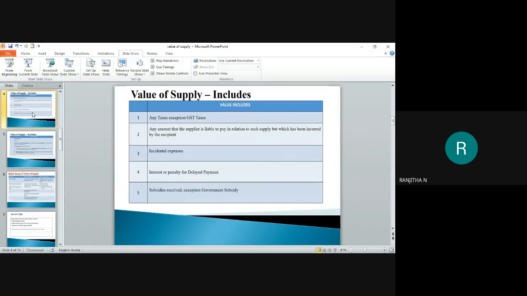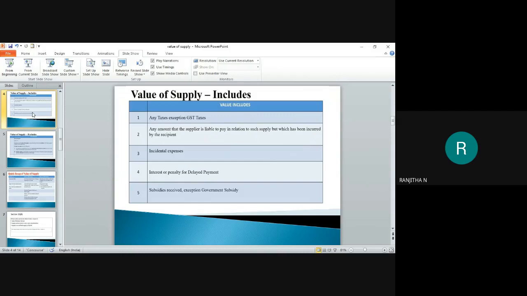Value of supply includes the following: if the selling price of the goods or the value of the goods does not include the below five headings, then you should add all these things. What are the expenses which we have to include in our value? The first one is any taxes except GST.